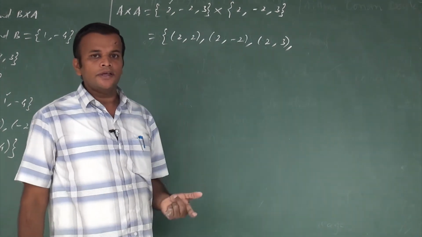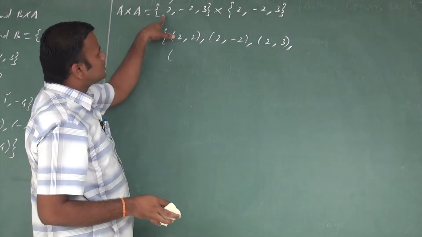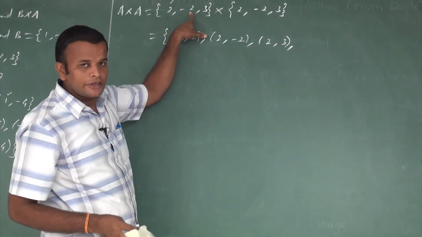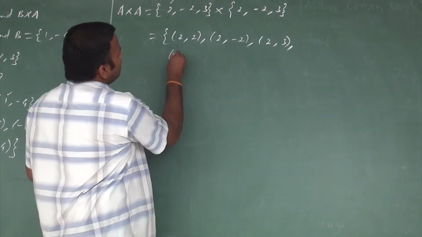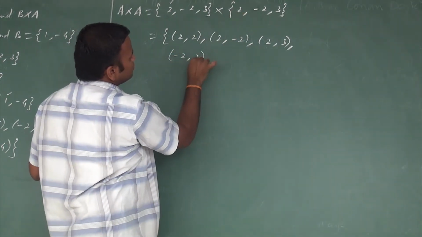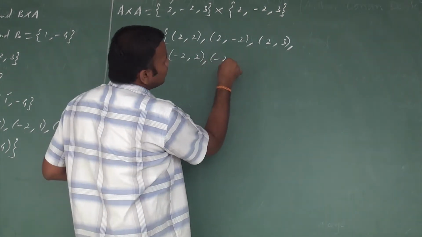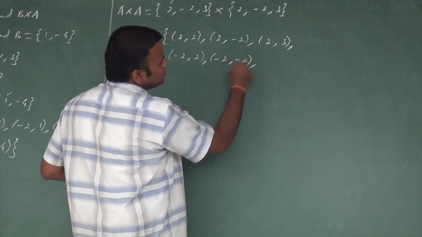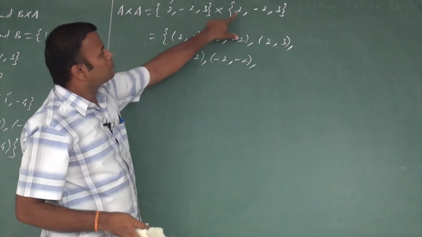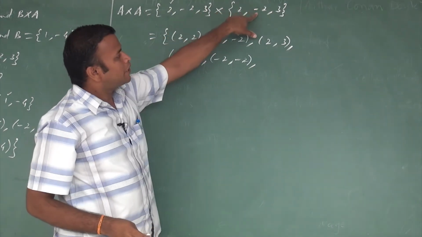How do we write the other ways? The other way to write the ordered pairs: what is the next number after 2 in the first set? -2. So we write -2, comma, and here the first number is 2. Next, -2, comma, and we move to -2. That is -2, comma, this 2 and -2, comma, this -2.